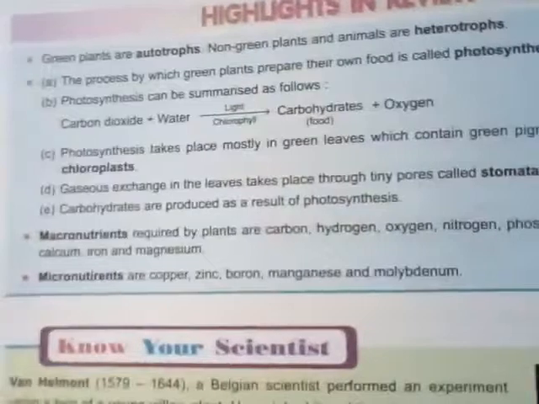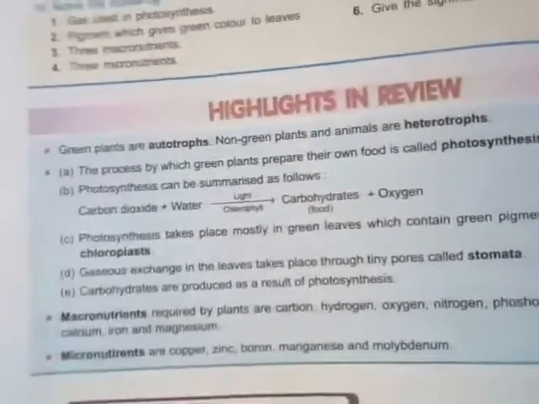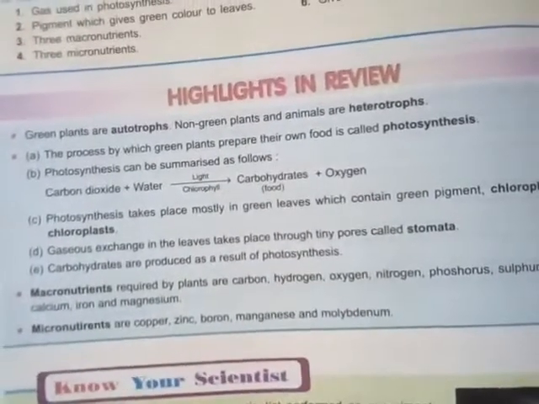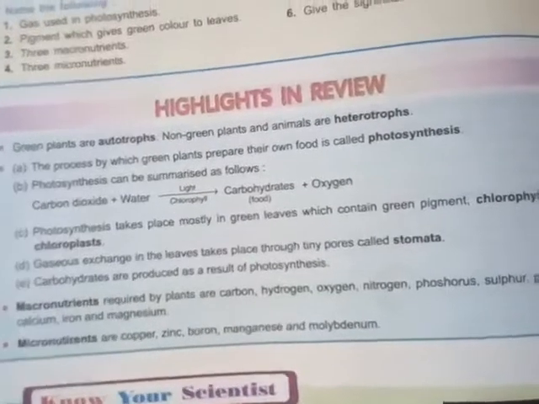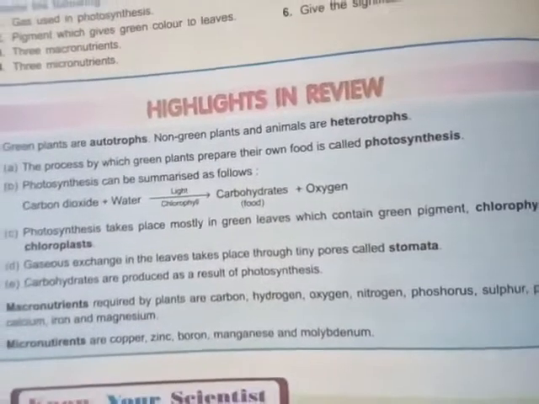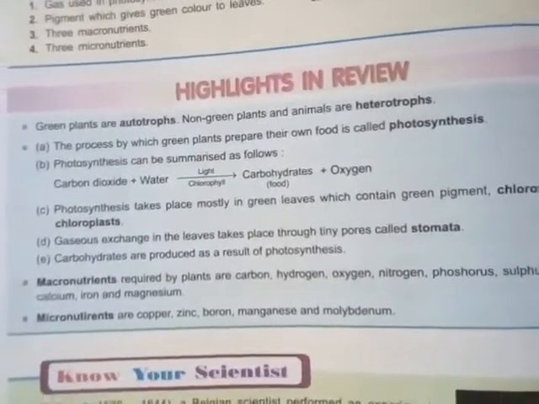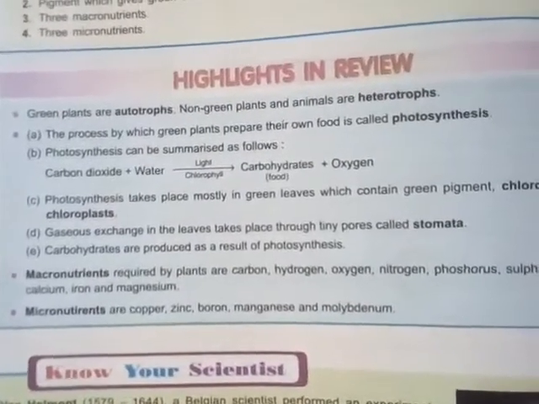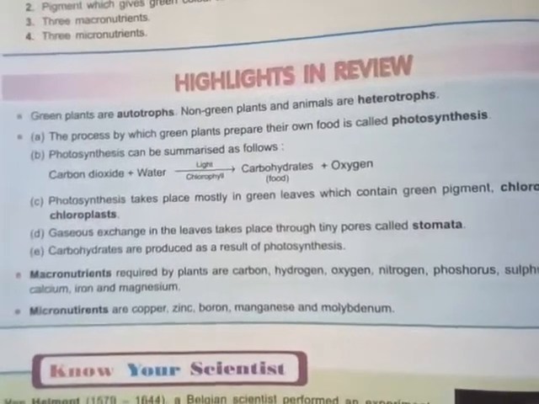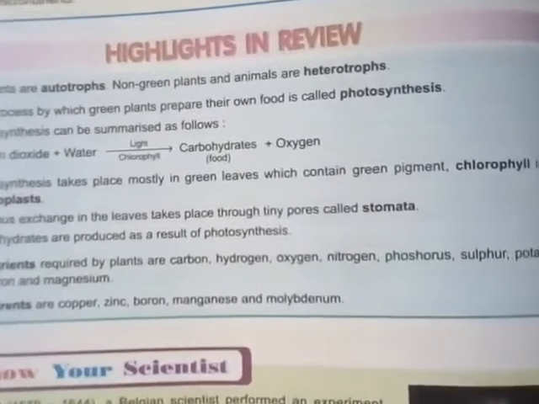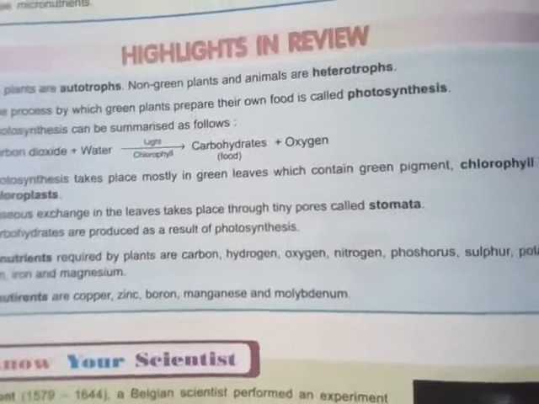Another thing your books cover, which is very important, is the highlights in review. In a short way you can remember the very important points. What are autotrophs? Green plants are called autotrophs. What are heterotrophs? Non-green plants or animals are called heterotrophs. What is photosynthesis? Carbon dioxide and water, in the presence of light and chlorophyll, prepare carbohydrate and oxygen. That is called photosynthesis. And photosynthesis takes place mostly in the green leaves, which contain the green pigment chlorophyll inside the chloroplast.